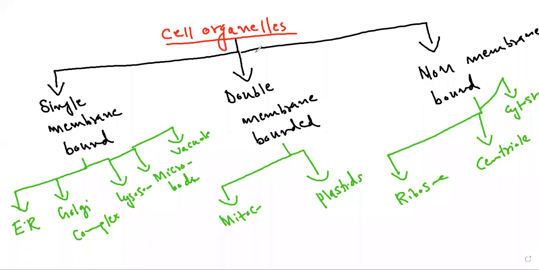Students, in cell biology, I was telling you about cell organelles. And in cell organelles, I told you that there are three types of cell organelles. One are single membrane bounded, other one are double membrane bounded, and there are some cell organelles which are non-membrane bounded. So I told you, first of all, about single membrane bounded cell organelles, means those cell organelles which are bounded by or which are covered by a single membrane. For example, this is an endoplasmic reticulum and it is covered by a single membrane. So it is called single membrane bounded organelles.